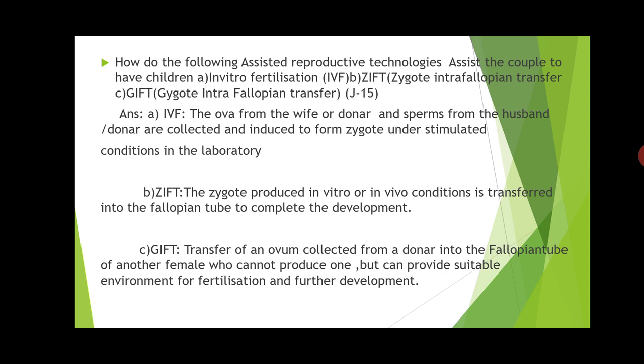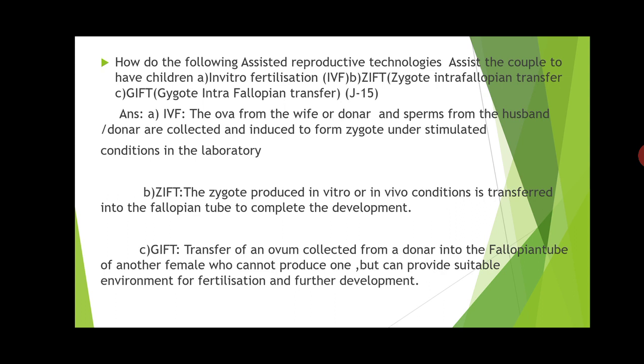Here write that the ova or the egg from the wife or the donor, that is a female donor, and the sperm from the husband or the male donor are collected, and they are brought together and induced to form zygote. They are put together under stimulated conditions in the laboratory. This much is enough.